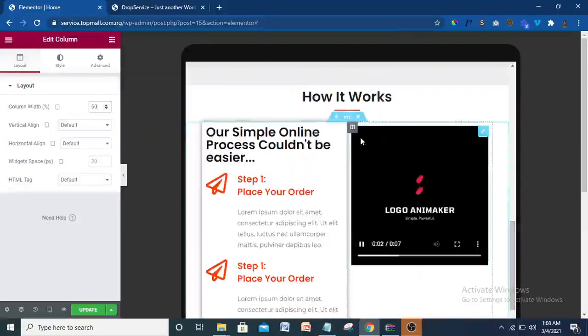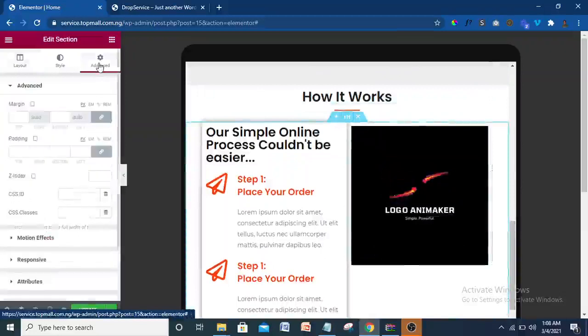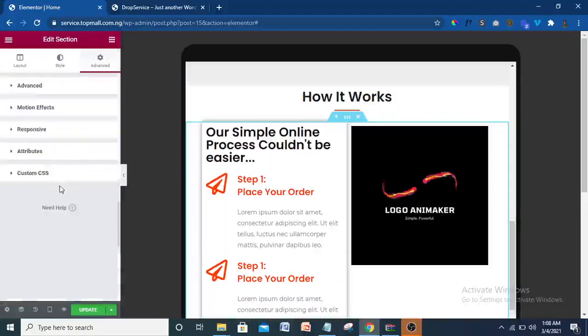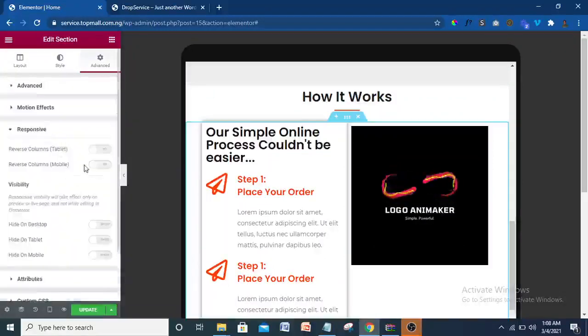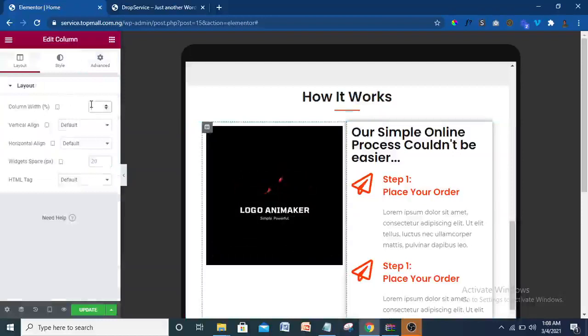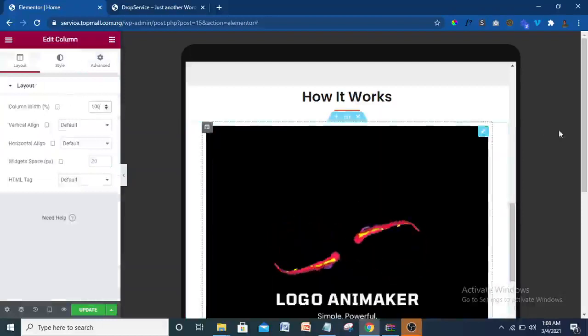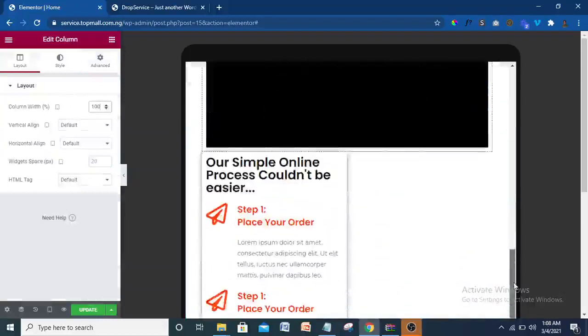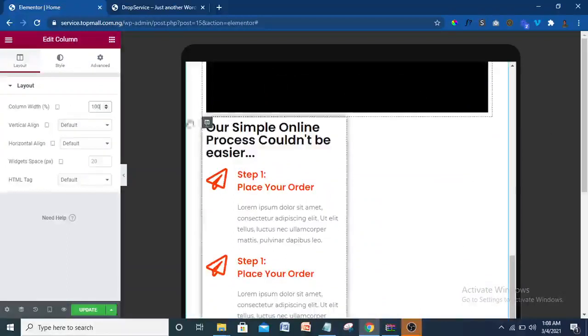Now for this one, what I can do here is change the positioning. I'm going to click on advanced, then click on responsive, then click here, reverse position. I'm going to reverse position both in tablet and mobile. Then I click on this icon here and make it 100%. It's going to be full like that, and also make this one 200.